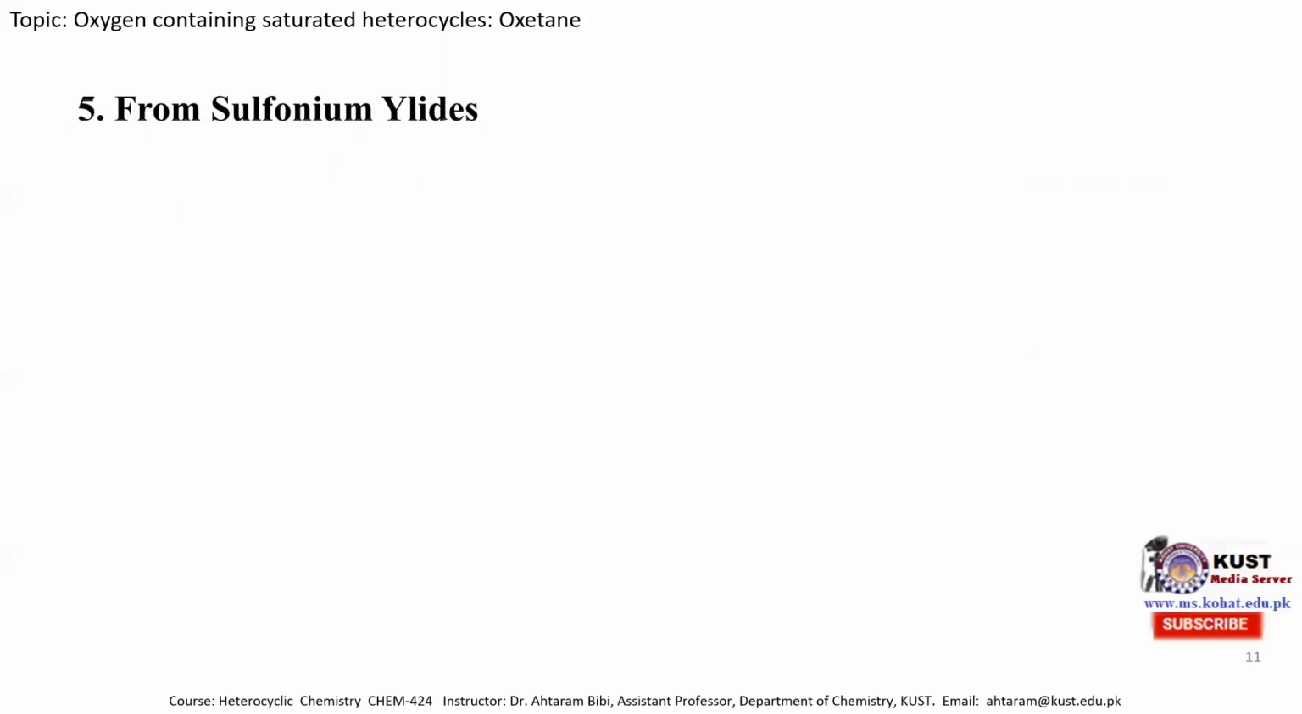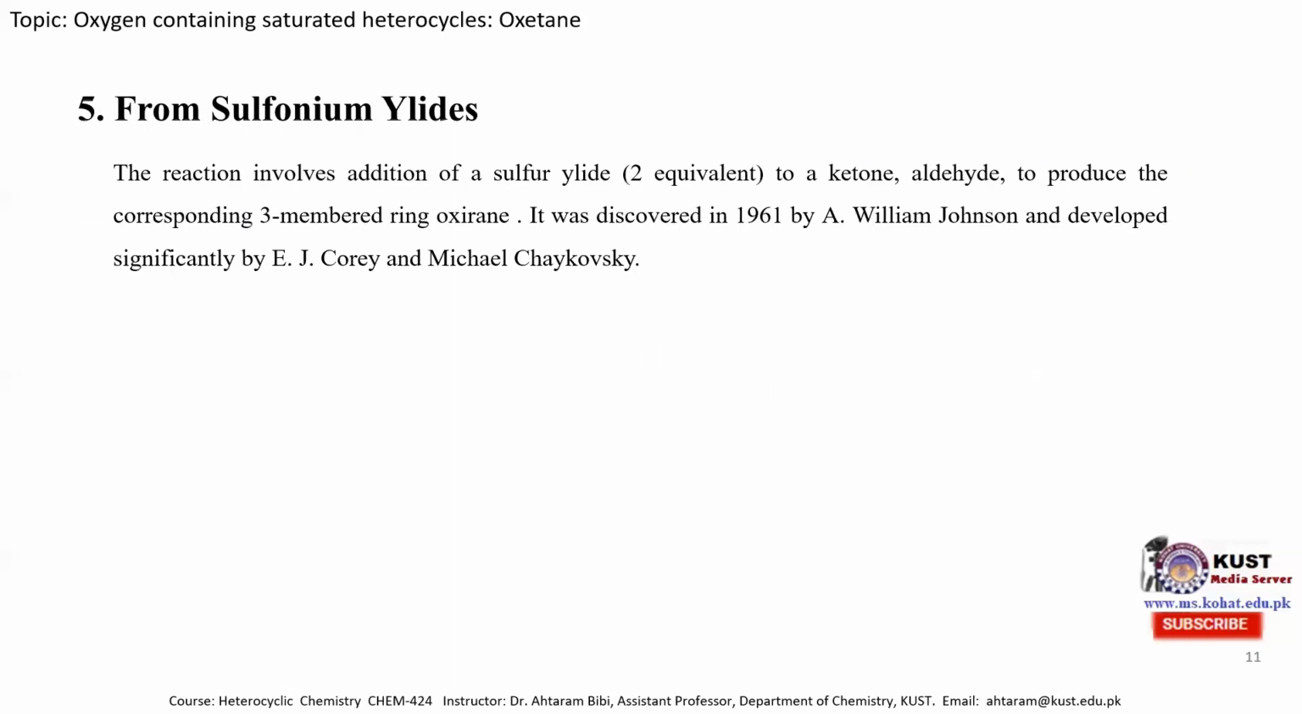The fifth method is that we can obtain oxetane molecule from sulfoxonium halide, and the reaction involves addition of sulfoxonium halide, and we use sulfoxonium halide 2 equivalent, and we treated this sulfoxonium halide either with a ketone or aldehyde to produce the corresponding oxetane molecule. And this reaction is also used for the synthesis of epoxide, and it was discovered by William Johnson and developed by Corey and Michael Chaykovsky.